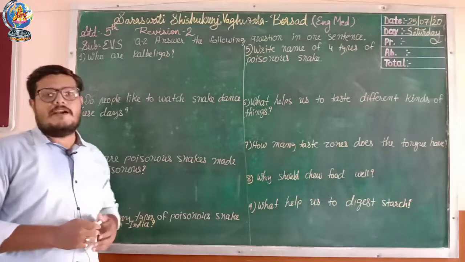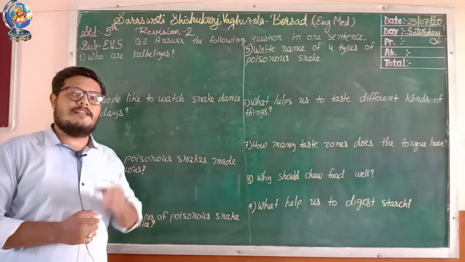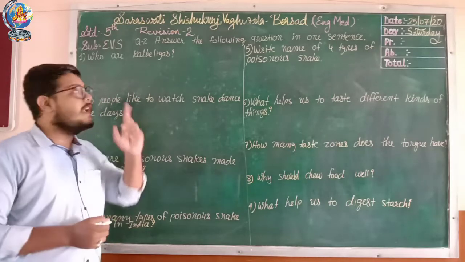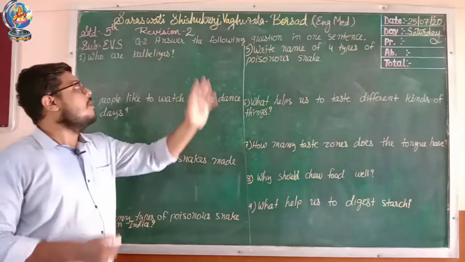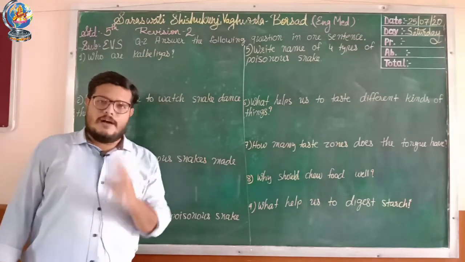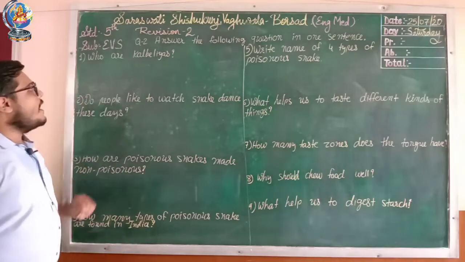This is revision part 2, and in revision first you have seen question number 3A and question number 3B. Here today we are going to learn question number 2, that is answer the following question in one sentence. Here first one, who are Kalbelias?